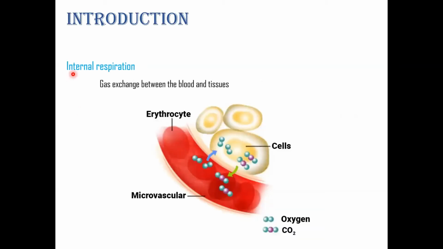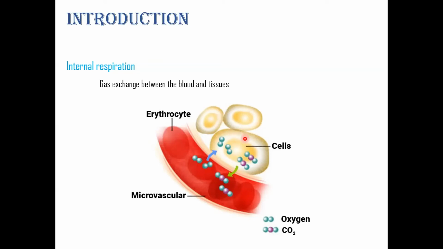The third one is internal respiration. It is the gas exchange between the blood and the tissues. Here the oxygen is carried through the blood circulation system, and when it finds cells which need oxygen, it gives oxygen to the cells.